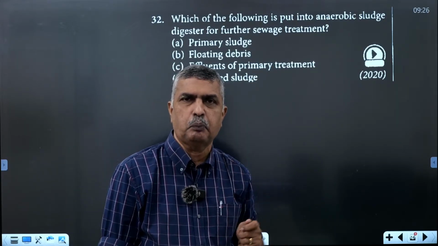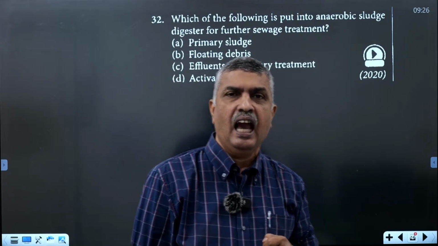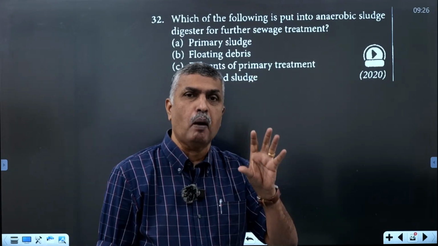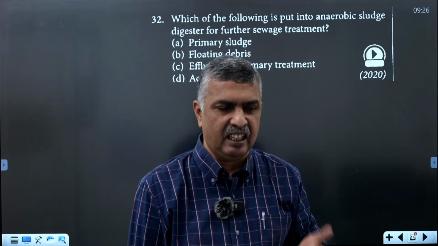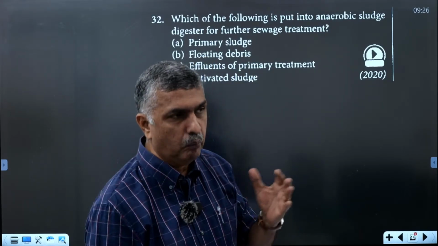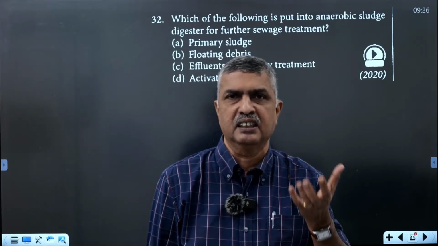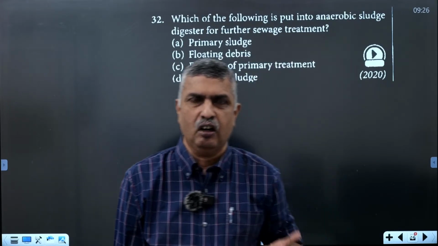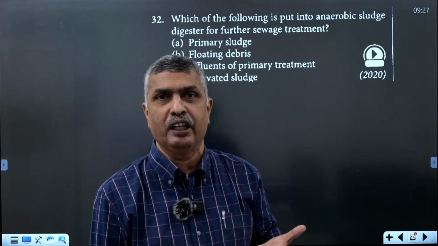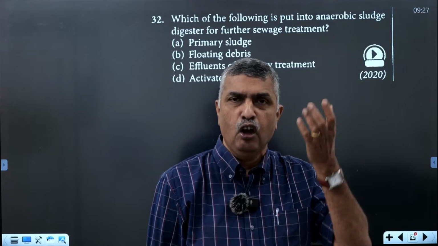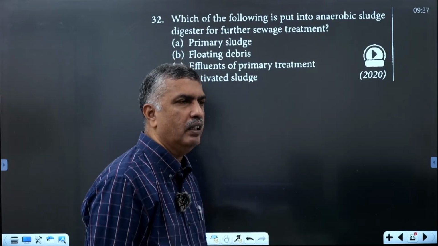The primary effluent is mechanically agitated and air is pumped into it, which is why these tanks are called aeration tanks. Microbes grow and oxidize the organic substances in the sewage or primary effluent, and this reduces the BOD, the biochemical oxygen demand. It reduces the BOD level and the water becomes clearer.